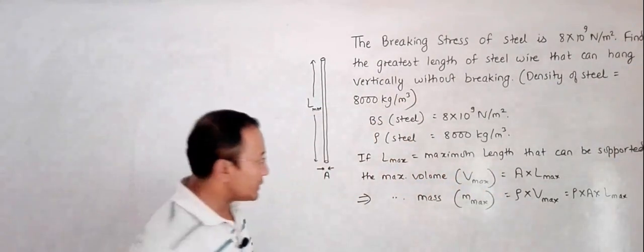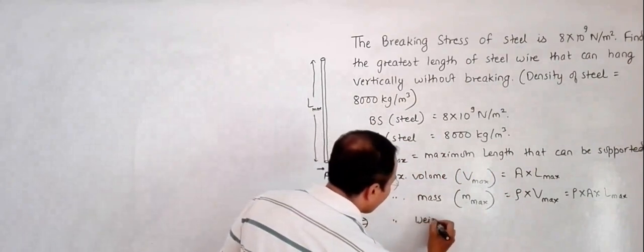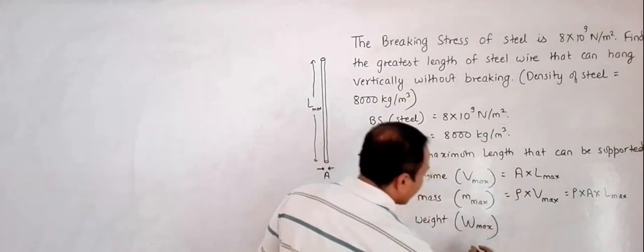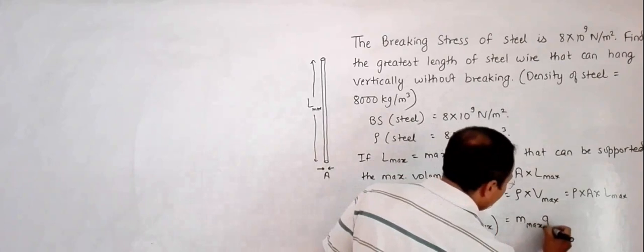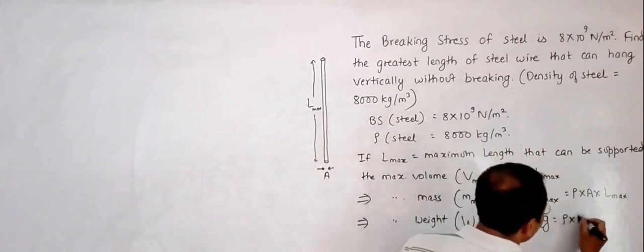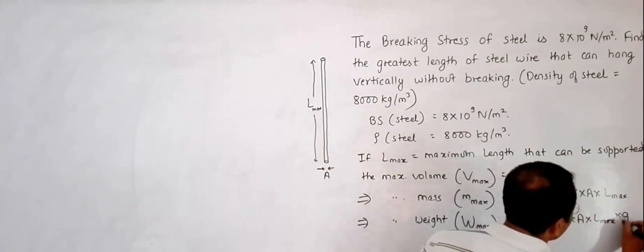Now if you go further, the maximum weight, which we call W max, will be equal to mass max into g. So that's equal to rho into A into L max into g.